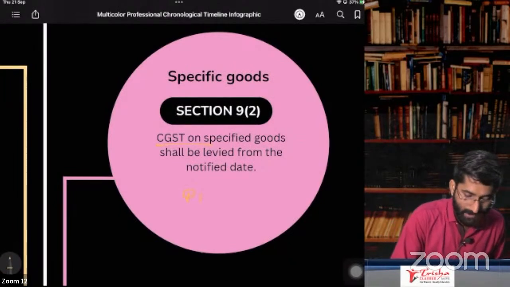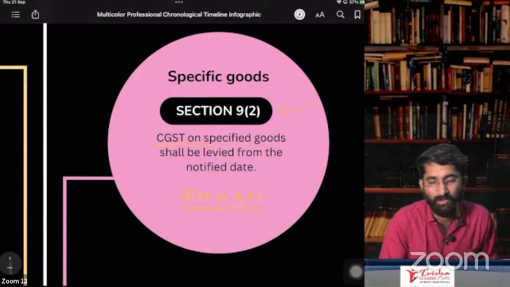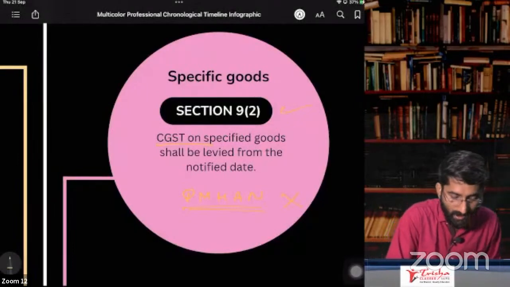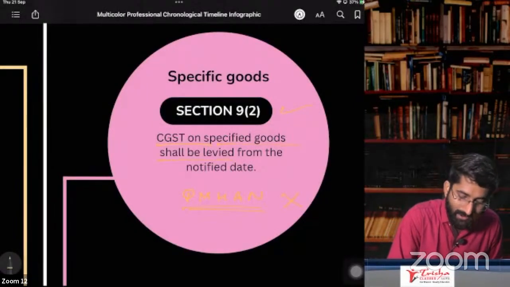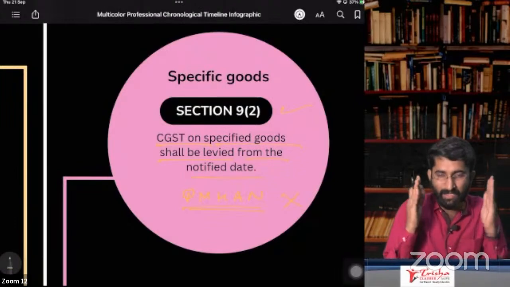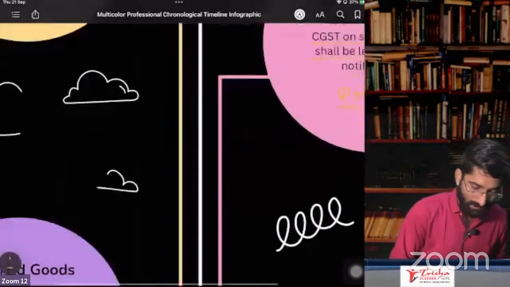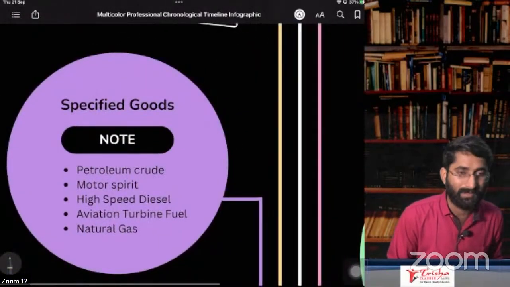Now section number 9, subsection 2 is talking about petroleum products. Remember PMHAN, given in section 9, subsection 2. On these products, there is no GST. CGST on specified goods shall be levied from the notified date. Right now, there is no GST. Practically, even today, if you get a bill for petrol, there is no GST on that.